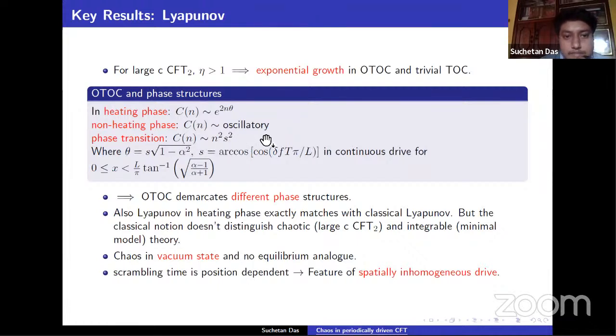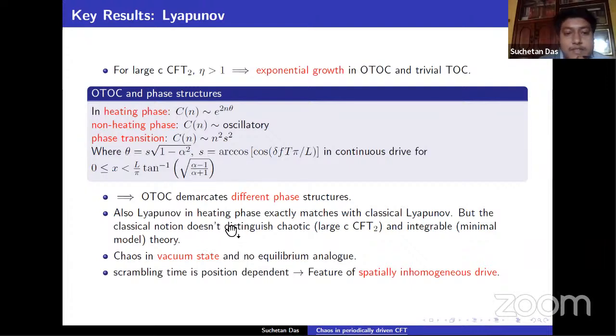Theta and s are the parameters in the drive, and this is only true for this range of x. So OTOC demonstrates different phase structures: heating, non-heating, and phase transition.